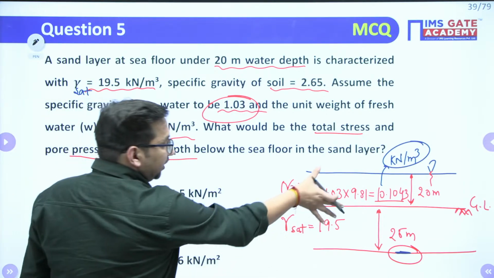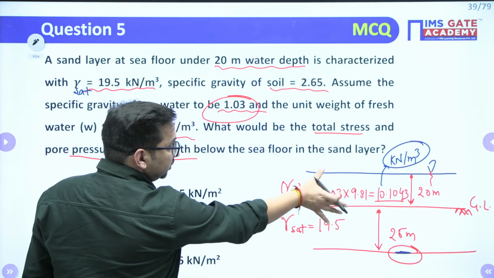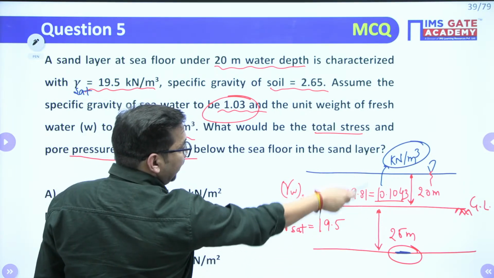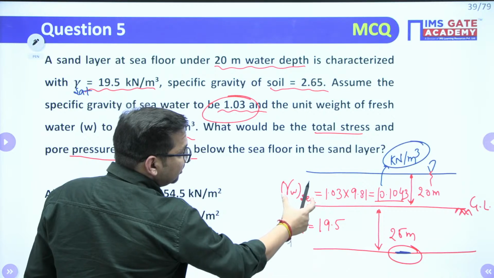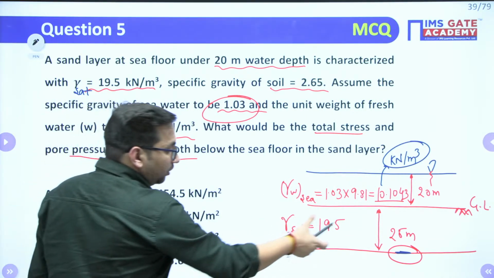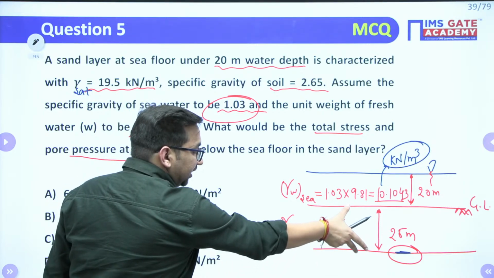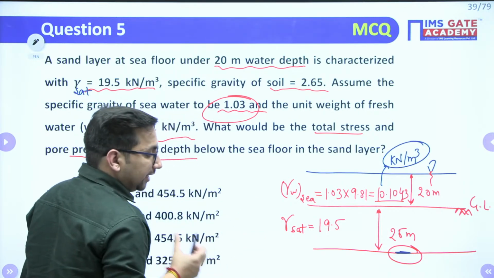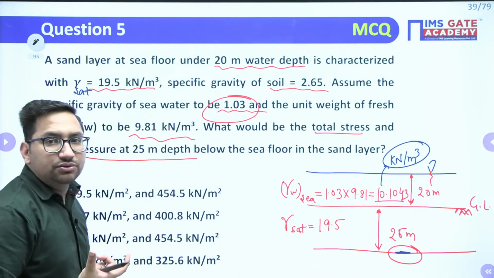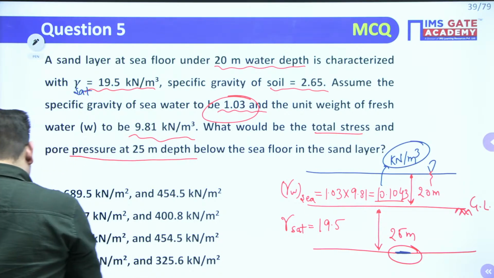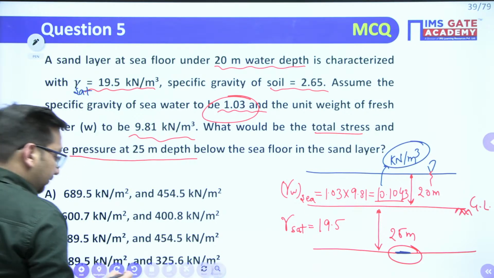So due to this water, the stress will be due to its weight. How to find out its weight? It will be gamma W of sea water multiplied by 20. How to find out the stress due to this material? It has solids plus sea water, so we can directly use gamma saturated. It will be gamma saturated into 25. Clear? So what will be the value?